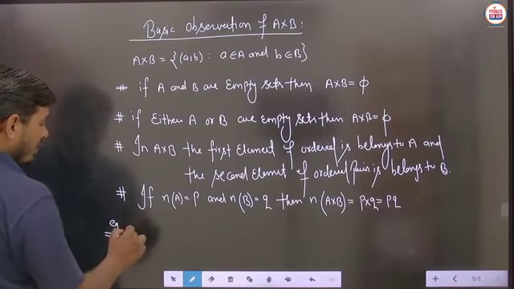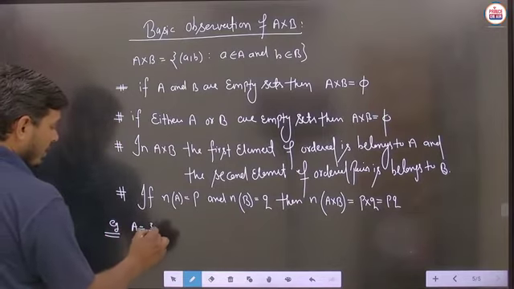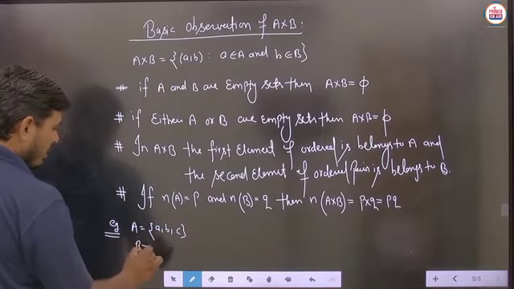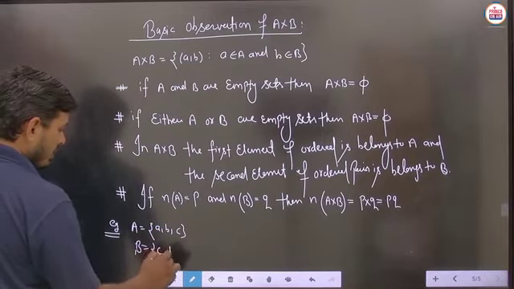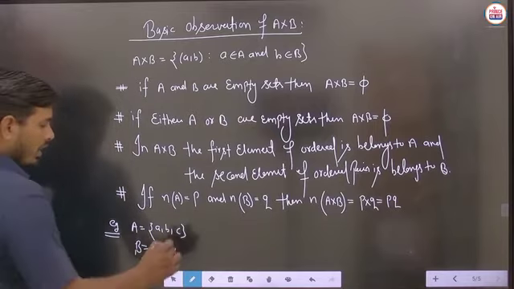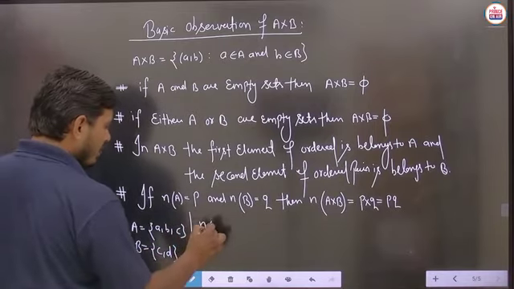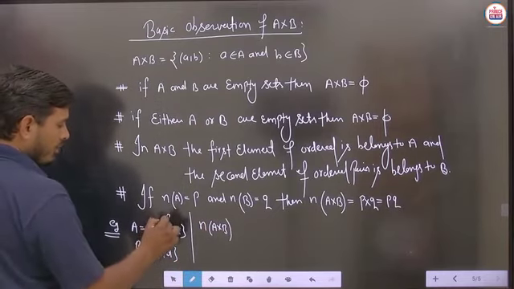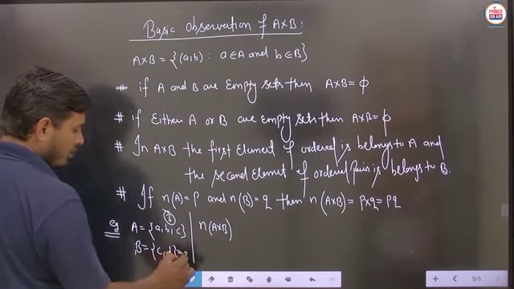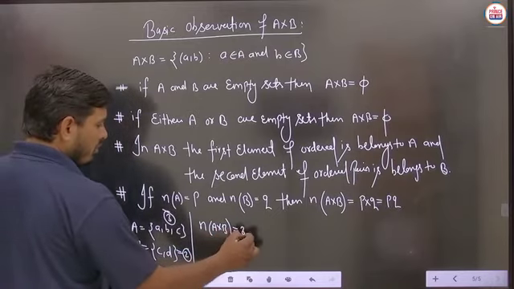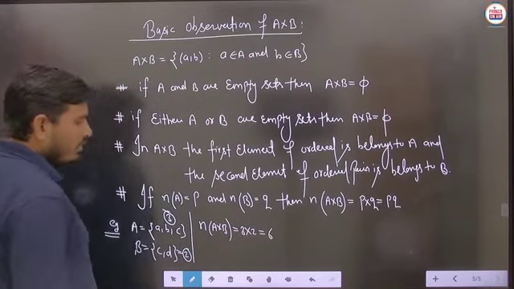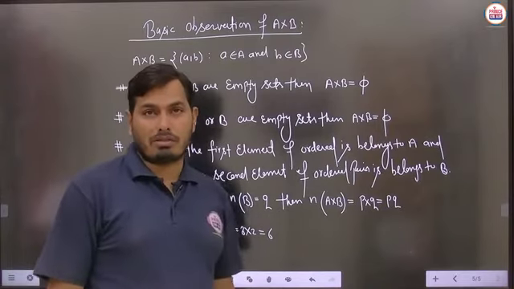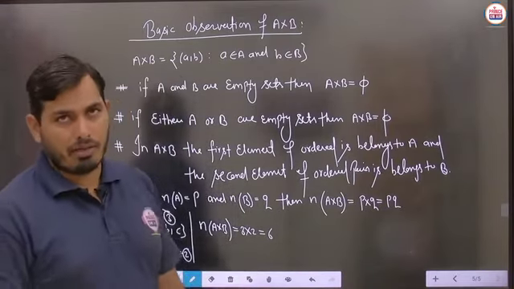Suppose we are taking any set A, here you can take A, B and C, and suppose any set B we are taking here, then C, D we have to take like this. Now we can say how many elements in A cross B will be there. So you can just take, student, here 3 elements are there. In this case there are 2 elements, so in A cross B the number of elements will be 3 multiplied by 2, that should be 6. Means you can say that in case of A cross B, a total of 6 ordered pairs are available. Is it clear?